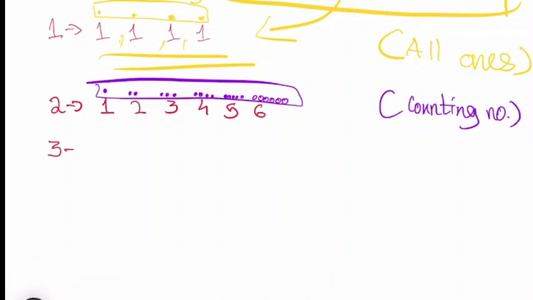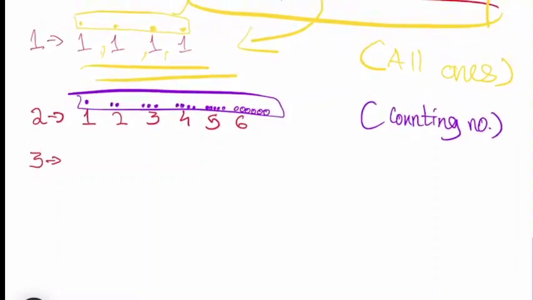Then we'll write 3. What is the third one? Do you people remember? Yeah, I think so. Maybe yes. These are odd numbers. What are the odd numbers? 1, 3, 5, 7, 9. Okay, these are the odd numbers.